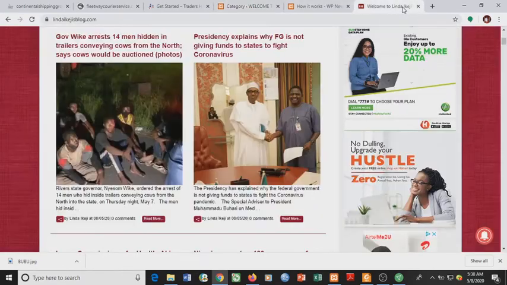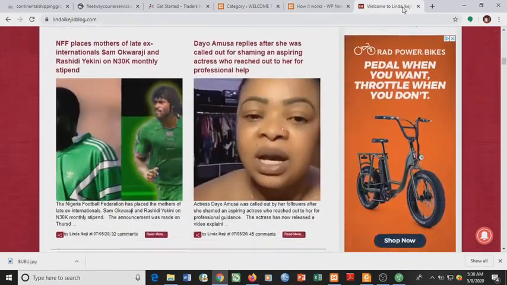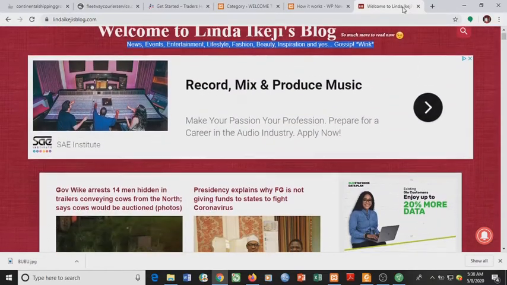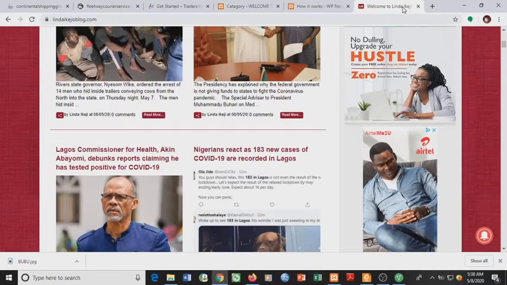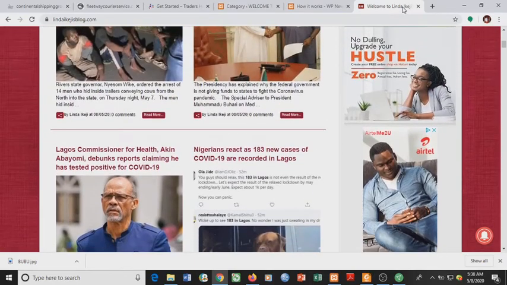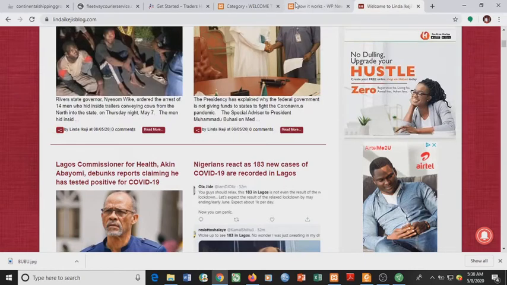But in Linda Ikeji's blog, there is no place for you to select the category of news you want to view. But if you go to some news websites, you see options where you can select the category of news you want to view. So you can take your own a step further ahead of Linda Ikeji by adding category. We're also going to see how we're going to add those categories so that people can choose the category of news they want to view.